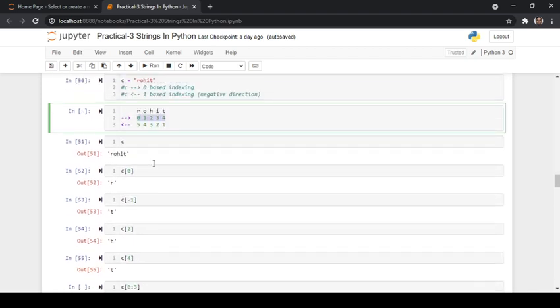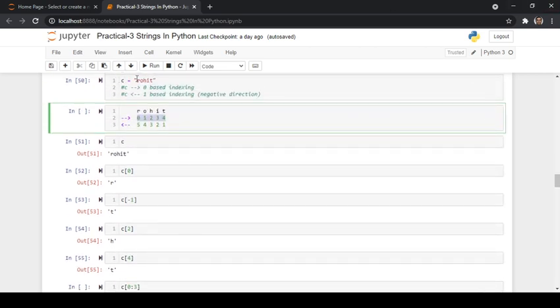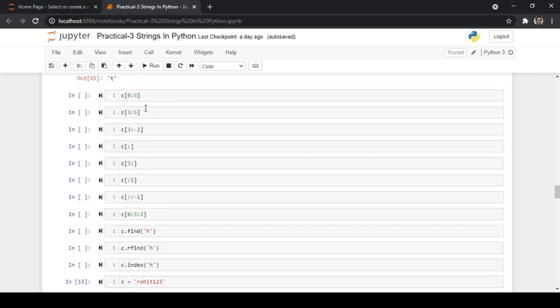What is slicing? In indexing, we are trying to extract a character from a string. But if you want to extract a group of characters from a string, then you use the concept of slicing. Let us consider I want to extract the first three characters, that is r, o and h. So 0, 1, 2. Here there is a rule.